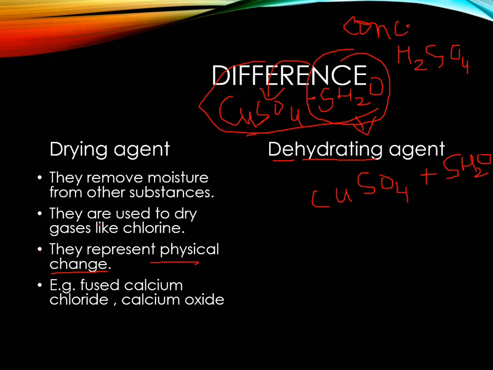It removes the water molecules which are chemically combined with the compound. And here, when the water molecules are removed from this compound, a new substance is formed. First it is blue in color, and after removal of the water molecules, it forms only copper sulfate, which is white in color.